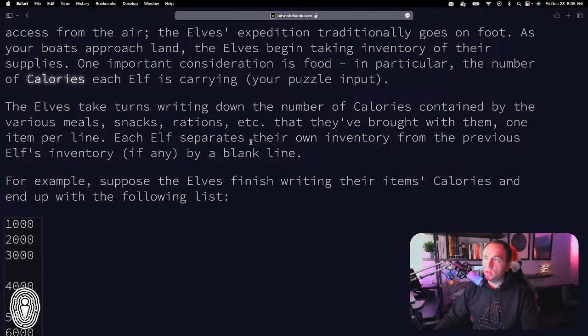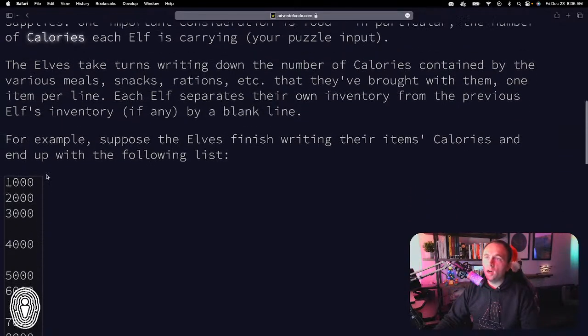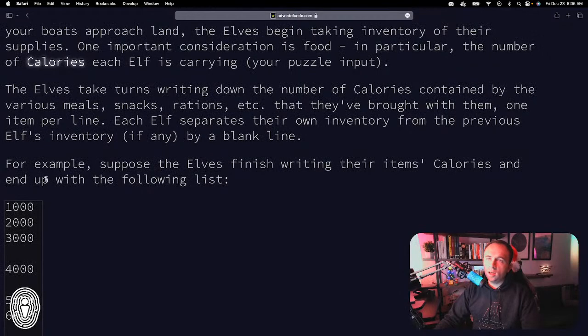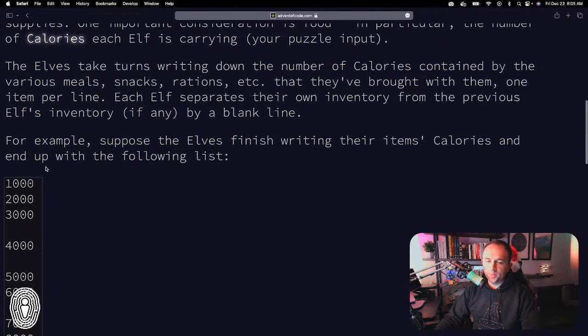Each elf separates their own inventory from the previous elf's inventory by a blank line. Okay, I'm sorry, I messed that up a little bit. So basically, imagine an elf is carrying three, I don't know, granola bars. So this one's going to be 1,000 calories, 2,000 calories, 3,000 calories. And whenever there's a line break like this, that's how you know we're moving on to the next elf.